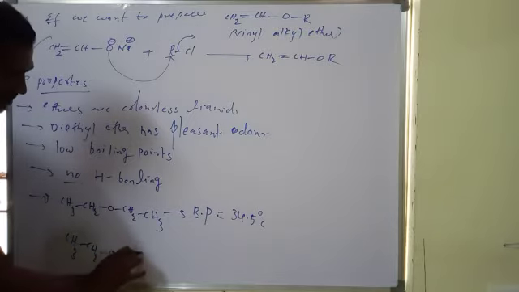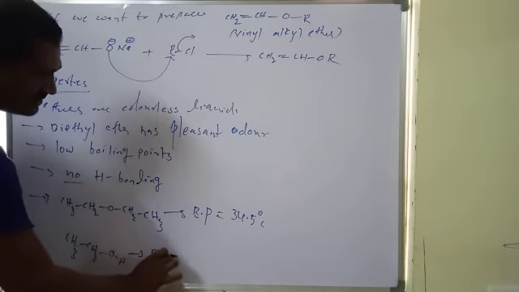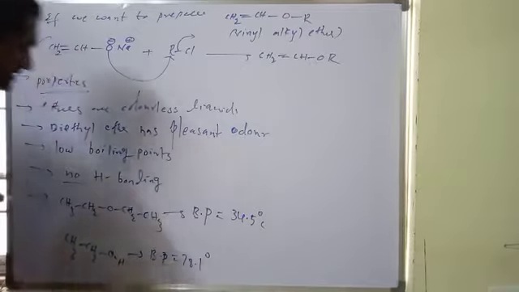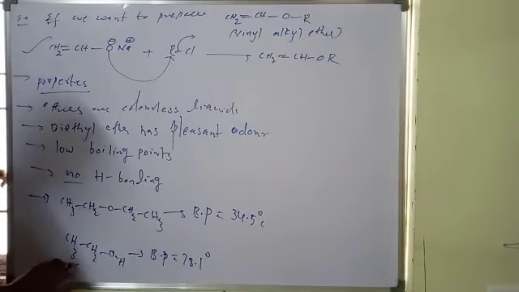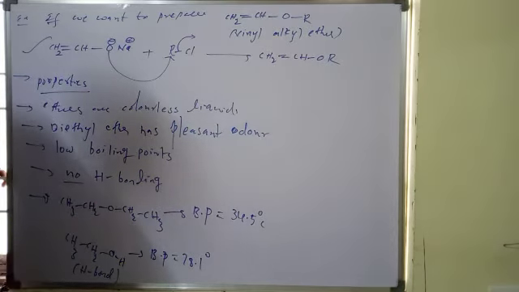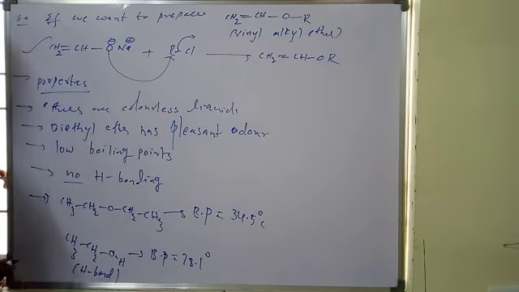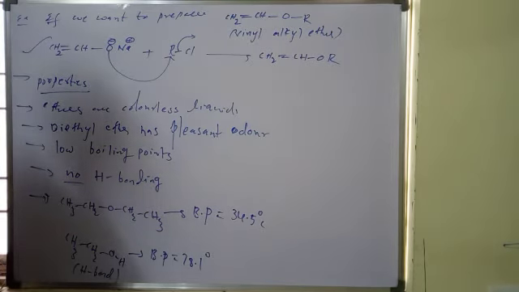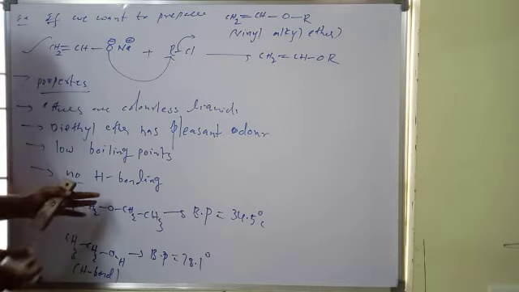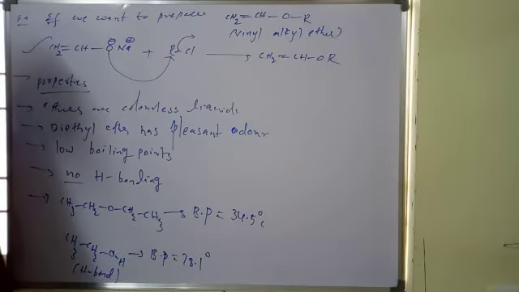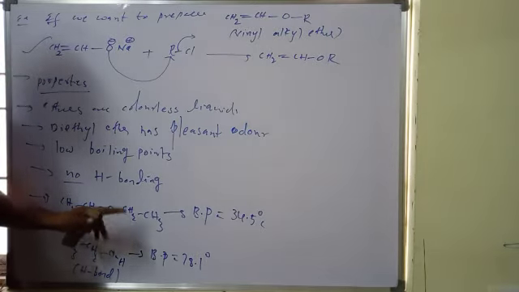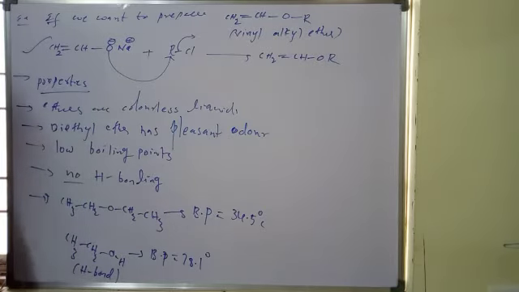Whereas in the case of ethanol, the boiling point is 78.1 degrees. Why? Because it has hydrogen bonding. Due to hydrogen bond in this molecule, OH is there. If OH is there, definitely there is hydrogen bonding, as with OH, FH, NH bonds. But in ether there is no hydrogen bond, so that's why there are lower boiling points, and they are easily volatile. Less boiling point, more volatile, right? So these are the properties.